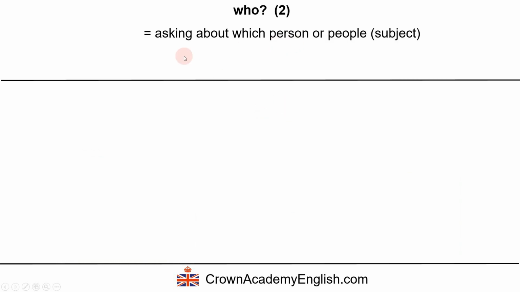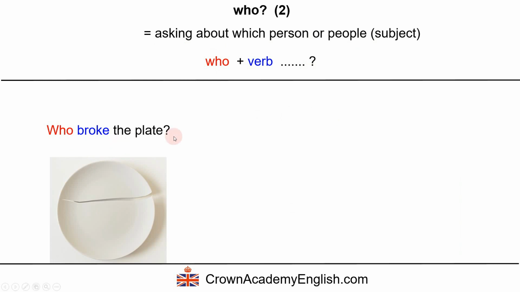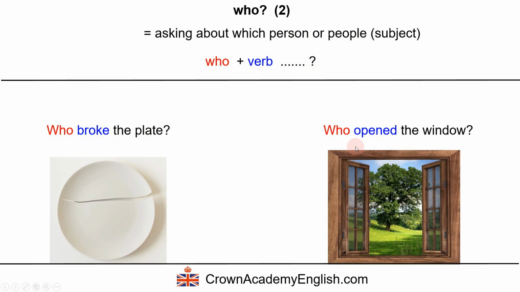Some more examples. So again, this is the meaning and the form. So let's look at two more examples. Who broke the plate? Okay, so broke here, this is the past simple form of the verb break. And who opened the window? Again, who is acting as the subject of the verb, and the verb is open. So opened is the past simple.